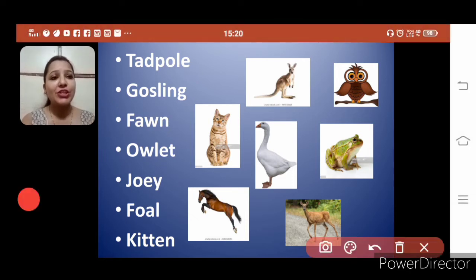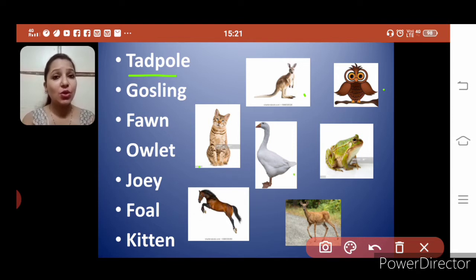The first word is tadpole. Can you see? Where is the tadpole, and whose baby is the tadpole? Can you find it? This one? This is kangaroo. This is owl. This is cat.